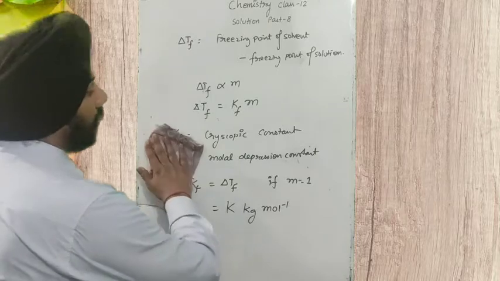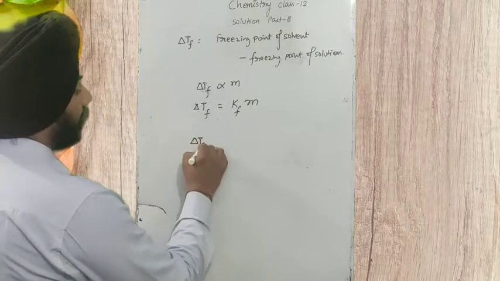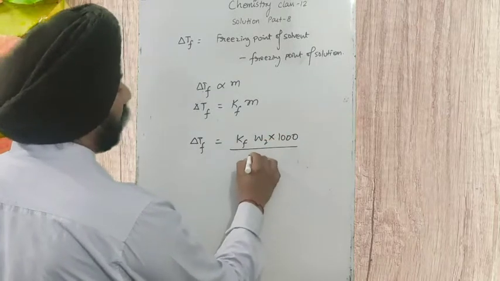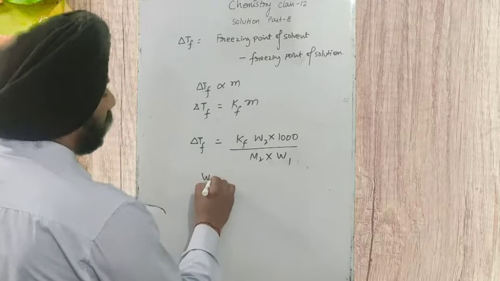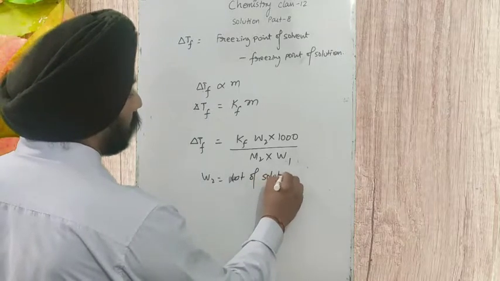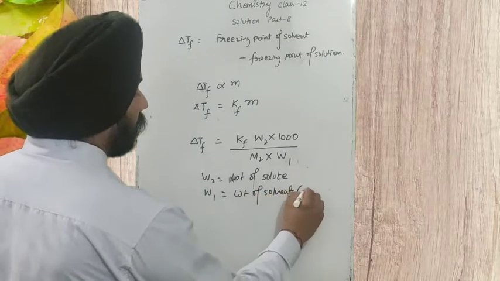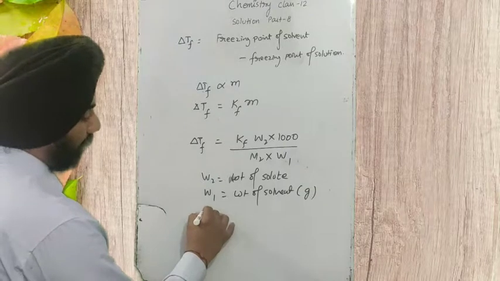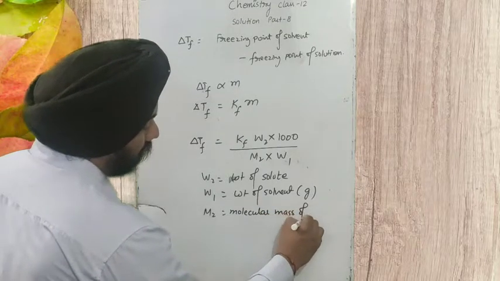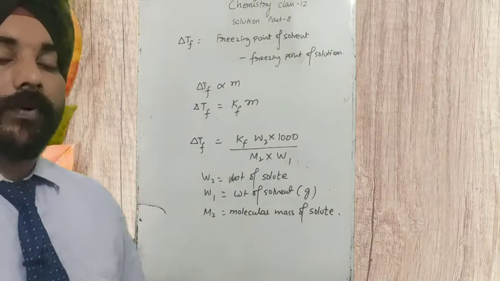I am just going to write the formula of molality: delta TF equals KF into W2 into 1000 upon M2 into W1, where W2 is weight of solute, W1 is weight of solvent, obviously measured in grams, and M2 is the molecular mass of solute. Is it clear? So this was the depression of freezing point.